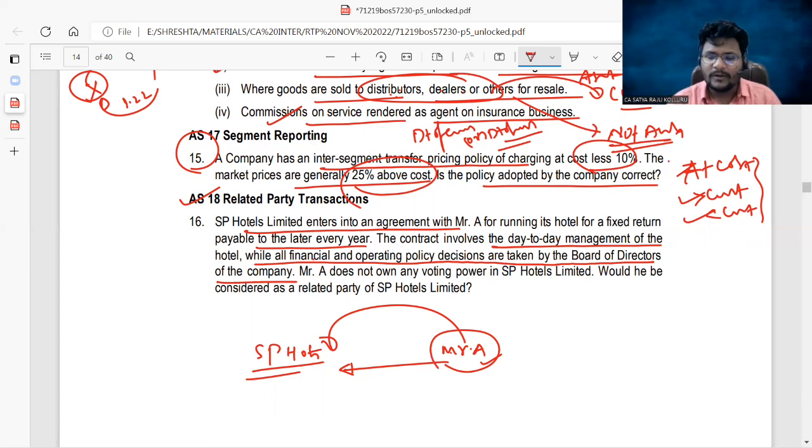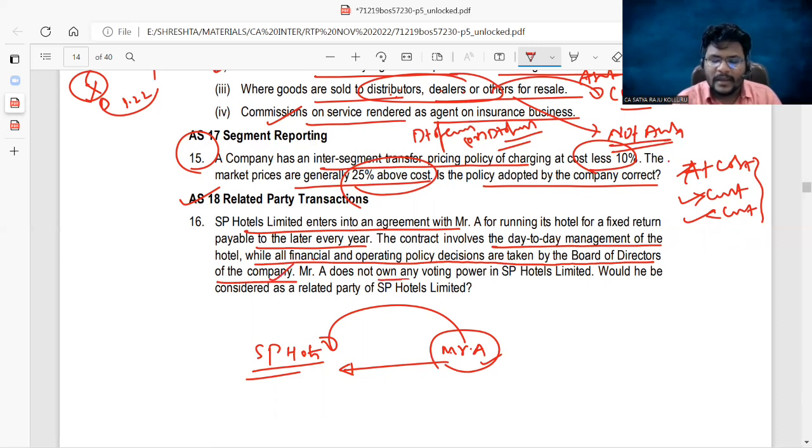Financial policy decisions mean how much remuneration should be fixed to the persons, how much loan we can avail from the banking companies. Operating policy decisions mean how the operation should be done, what protocols they need to follow. All such decisions are completely taken by the board of directors only.